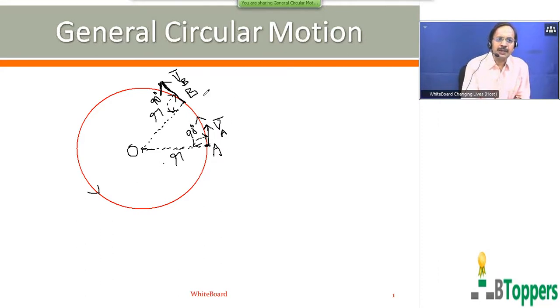So the two vectors VA bar and VB bar: I'm talking about uniform circular motion here. At present my discussion is confined to uniform circular motion. So we say that circular motion is uniform when the magnitude of velocity is constant, or speed is constant.